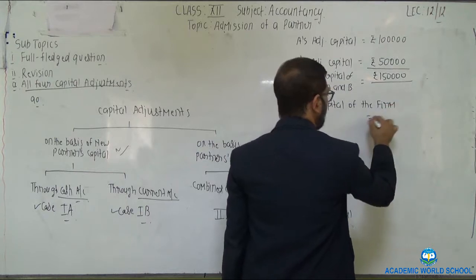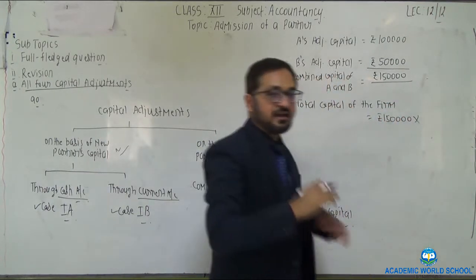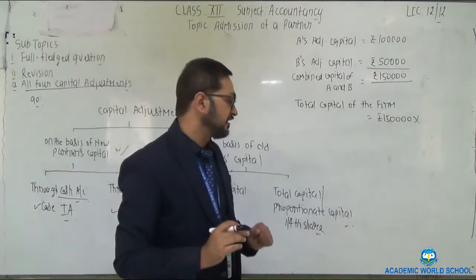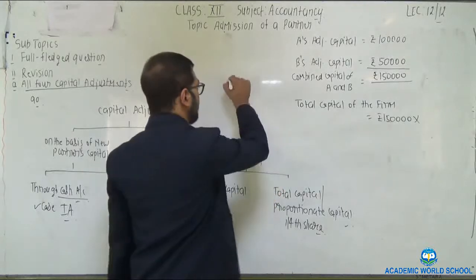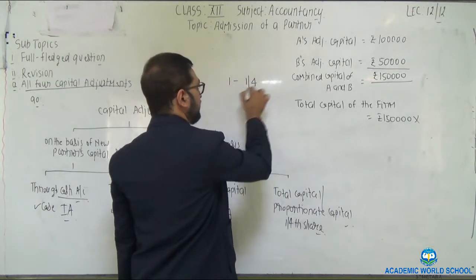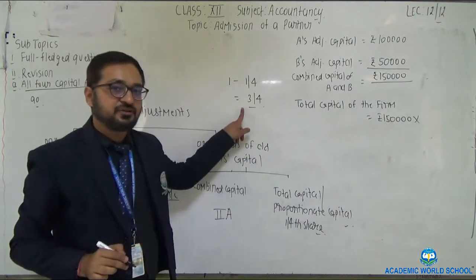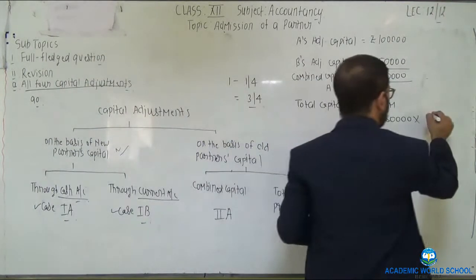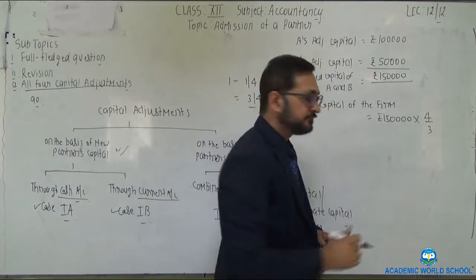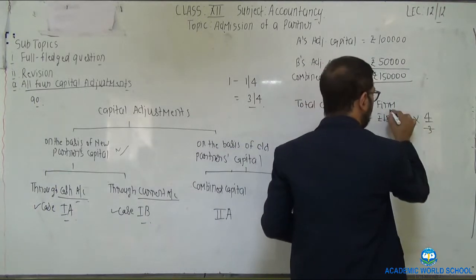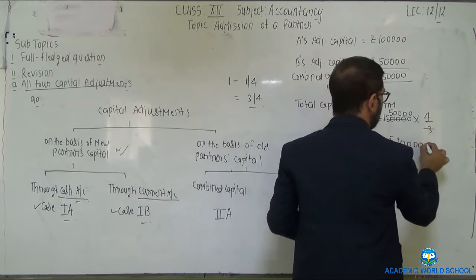That would be equal to 1,50,000 multiplied by the reciprocal of the remaining share. So let the total share be 1. New partner's share is 1/4. Remaining share is 3/4. So the reciprocal of 3/4 would be 4/3. Clear? So total capital would be equal to 2 lakh rupees.